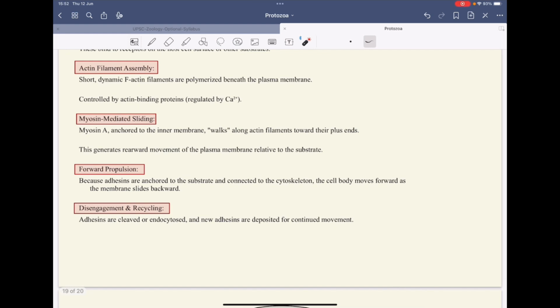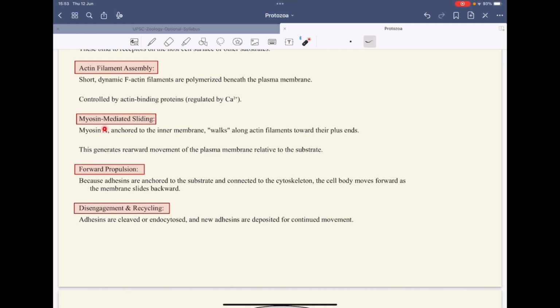Then there is assembly of the actin filaments, that involves F actin filaments. These are polymerized beneath the plasma membrane, controlled by the ABPs and regulated by calcium ions, because calcium ions are the regulatory signal for the actin binding protein. Then it's myosin-mediated sliding.